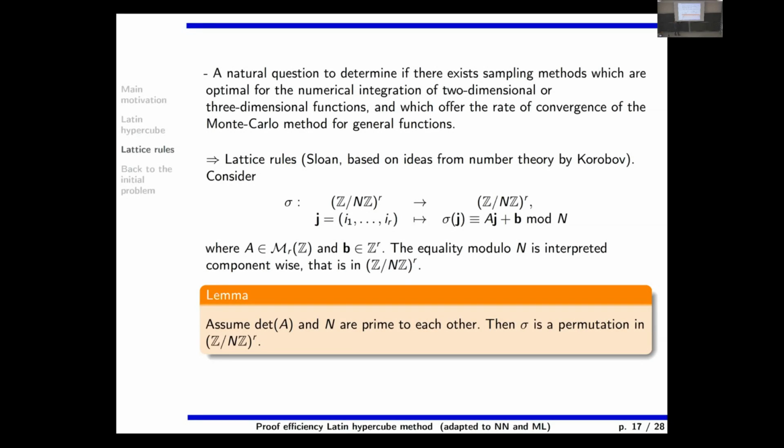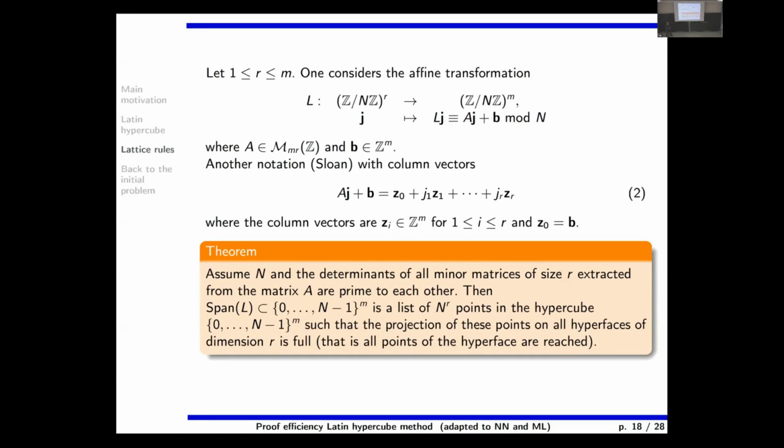It is just a linear algebra property in Z over nZ: if a certain determinant of a certain matrix, which can be drawn at random, is prime with respect to n, then this is a permutation.